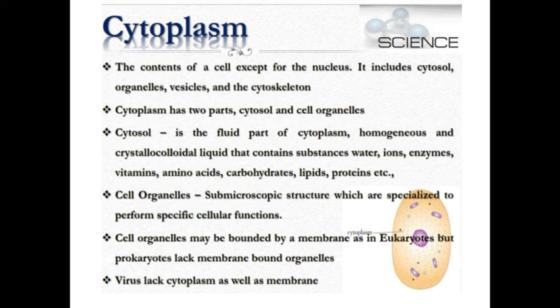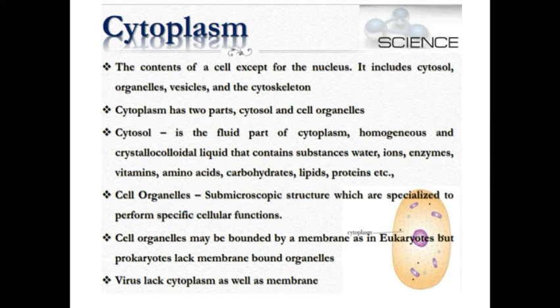Okay, so the cytosol is the fluid part of the cytoplasm, and it is a homogeneous crystallocolloidal liquid that contains substances like water, ions, enzymes, vitamins, amino acids, carbohydrates, lipids, and proteins. These are all present in the liquid. Okay, the next one is the cell organelles. We can see the cell organelles in the submicroscopic structure. Only using an electron microscope can we see some of the cell organelles, not all of them.